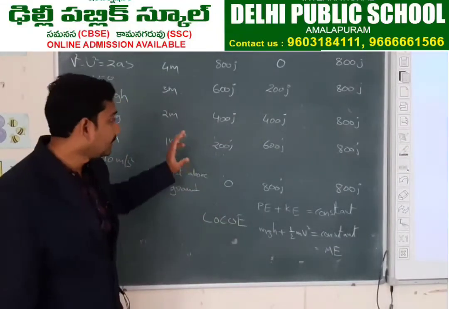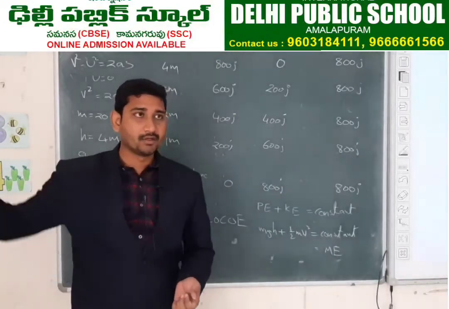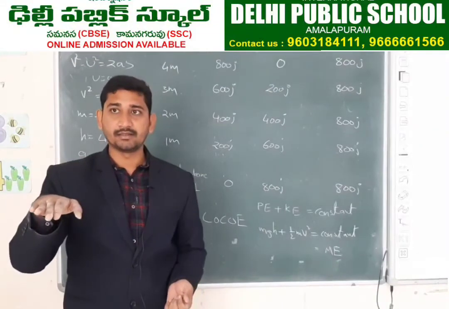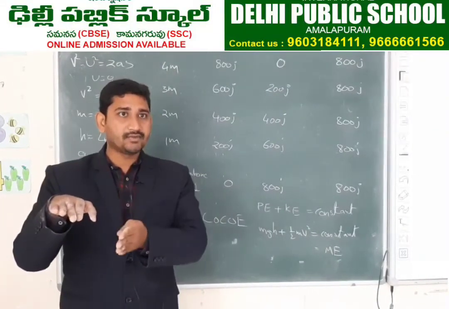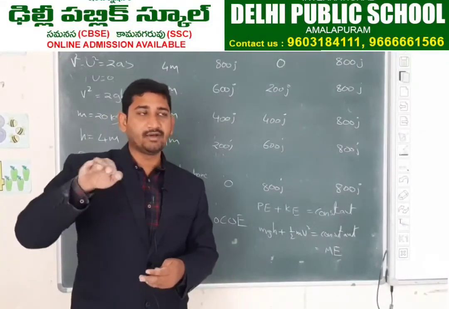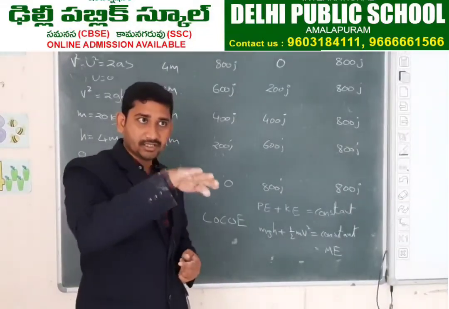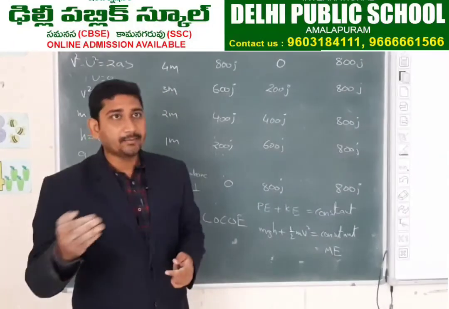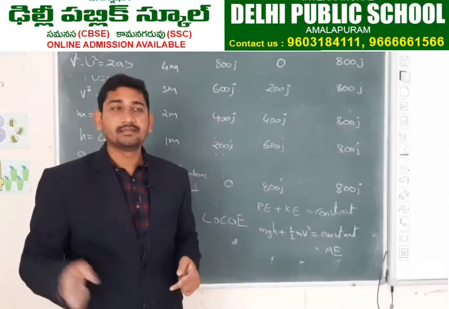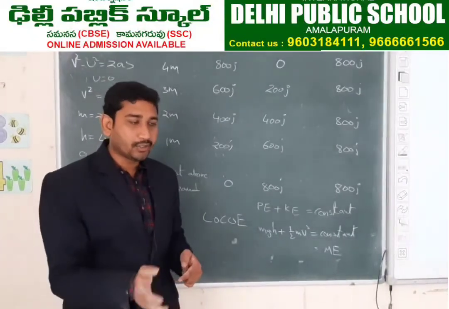Not only in this situation, on a river the water will flow. If it is flowing, it is having kinetic energy, and if we close the gates of the dam, this kinetic energy will convert into potential energy. Why? Because it is at some height. So from that potential energy it will come down. Again that potential energy is converting into kinetic energy. When it is getting down, it will rotate the turbines. If it is a power plant, it will rotate the turbines.